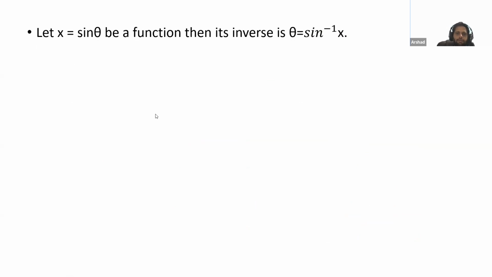First of all, please check here. Let x is equal to sine theta be a function. In 11th also, you normally face these types of expressions. Let x is equal to sine theta be a function, then its inverse is theta is equal to sine inverse x. Please check here. X is equal to sine theta. Then theta will be what? We can write like this. Sine theta is equal to x. So theta will be equal to sine inverse x.